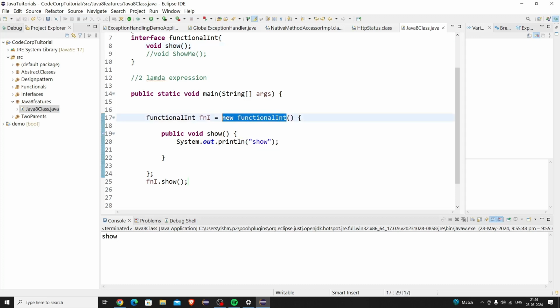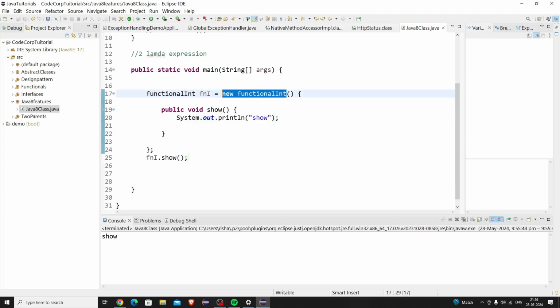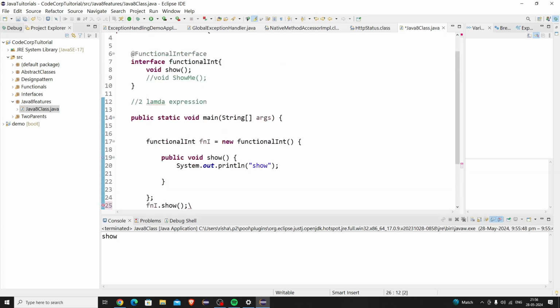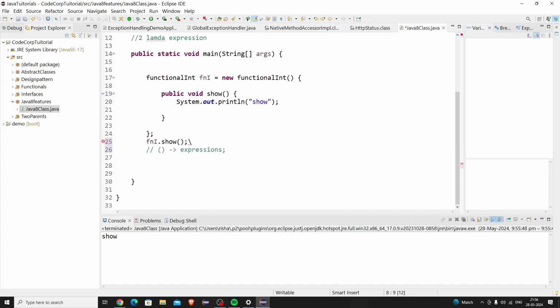A lambda expression is the combination of parameters on the left side of the arrow and expressions on the right side. So this is a lambda expression. This is the lambda symbol, and on the left side we give the parameters that we are passing to the show method, and on the right side we can do whatever we want, whether or not we use those parameters.